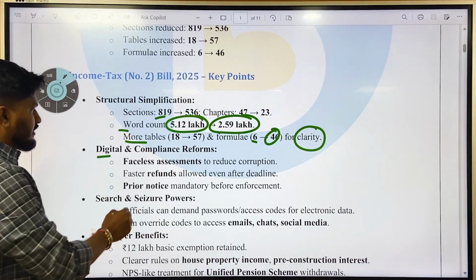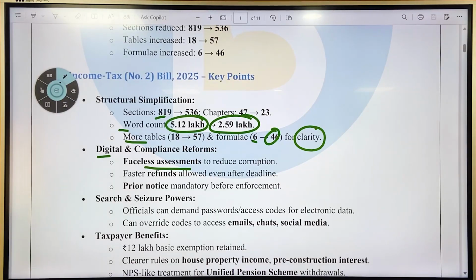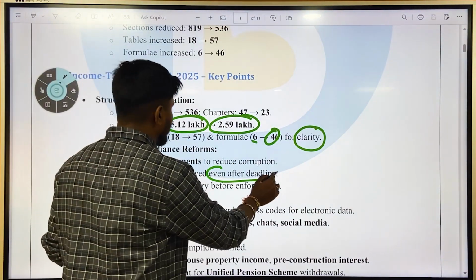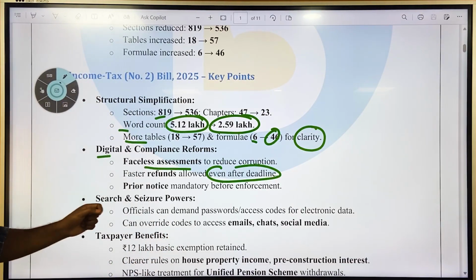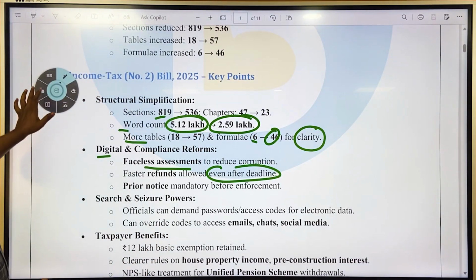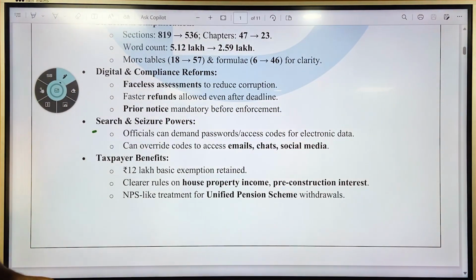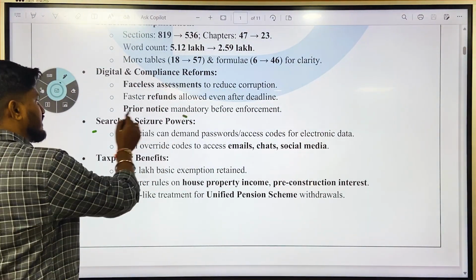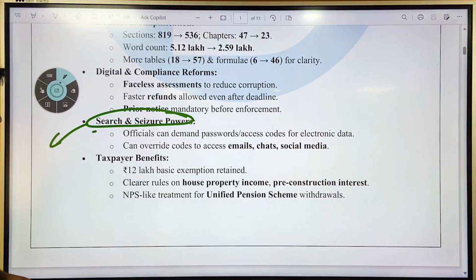Under this, it provides faceless assessments to reduce corruption, faster refunds allowed even after the deadline, and prior notice mandatory before enforcement. Next, this is one of the most contentious powers, that is search and seizure powers. This was criticized in the House by the opposition party. So we will see what are the search and seizure powers.